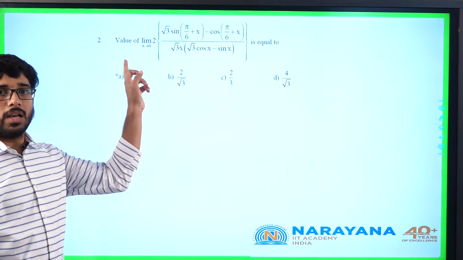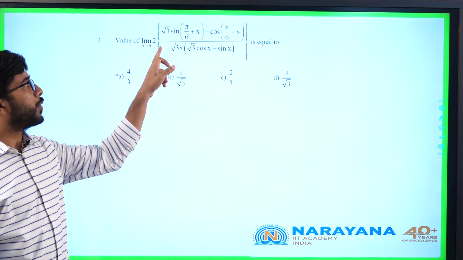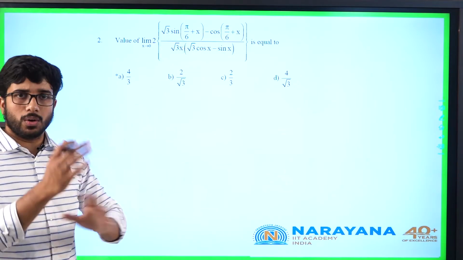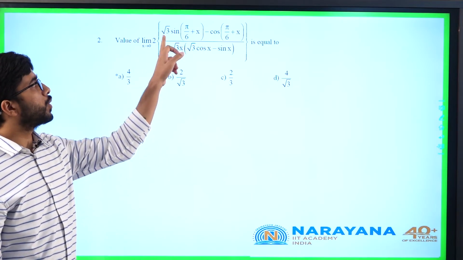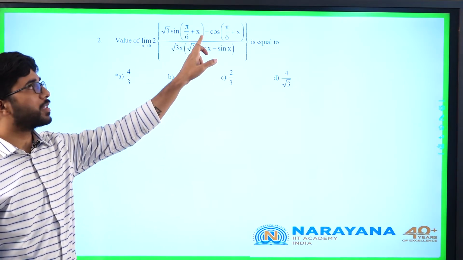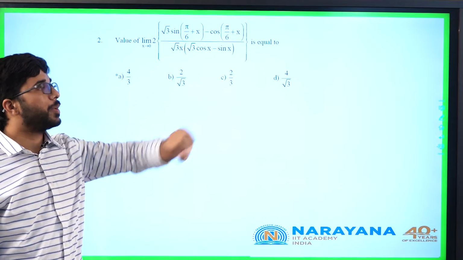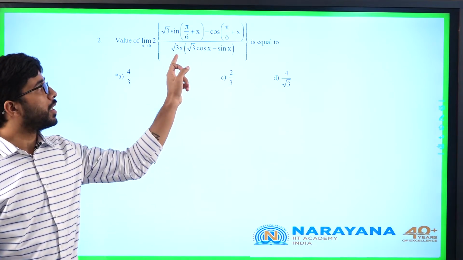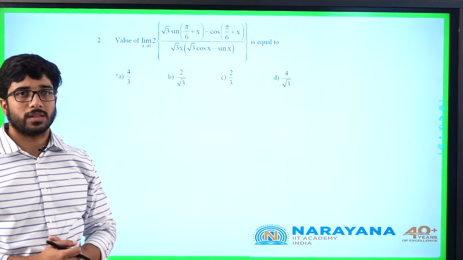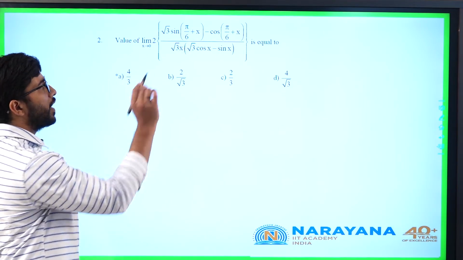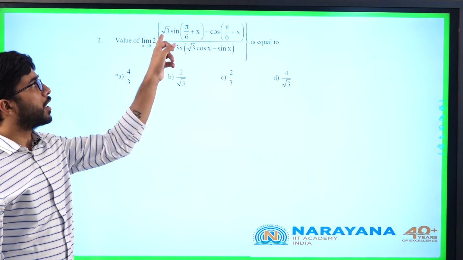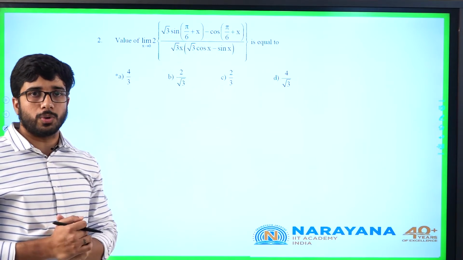Value of limit x tends to 0 of 2 into root 3 sine of pi by 6 plus x minus cos of pi by 6 plus x, by root 3 into x into root 3 cos x minus sin x. The question looks complicated, but it is an easy question of limits. We will try to simplify the expression a little bit. He gave you a hint here: root 3 by 2 and minus 1 by 2 can be grouped together.